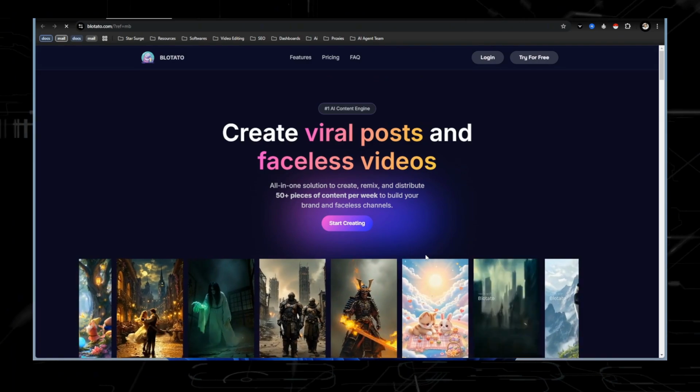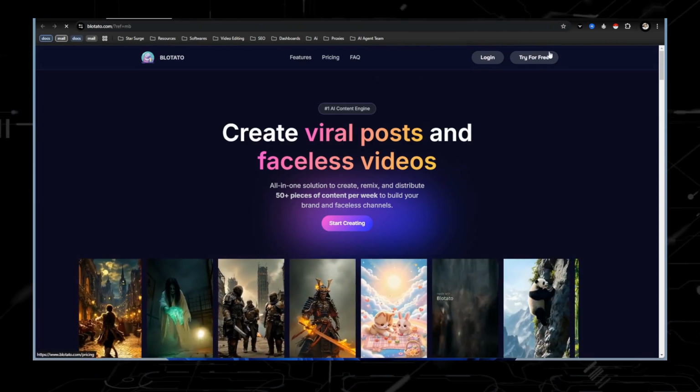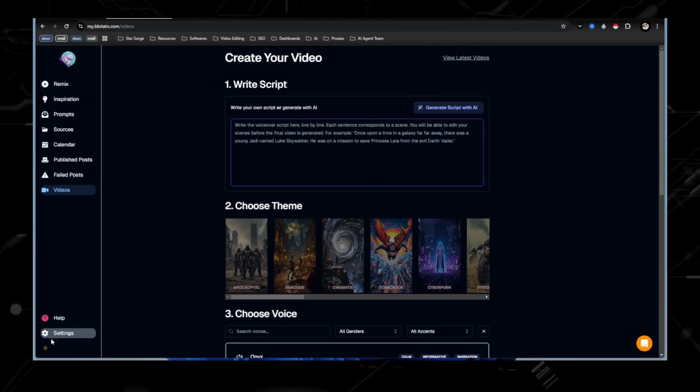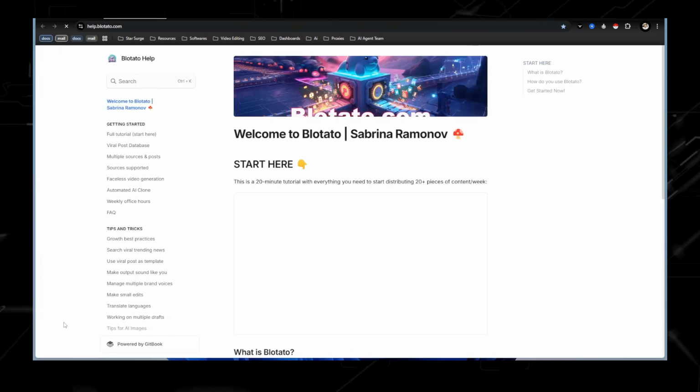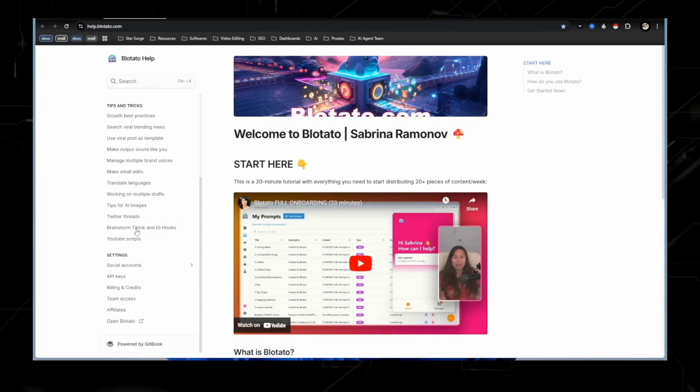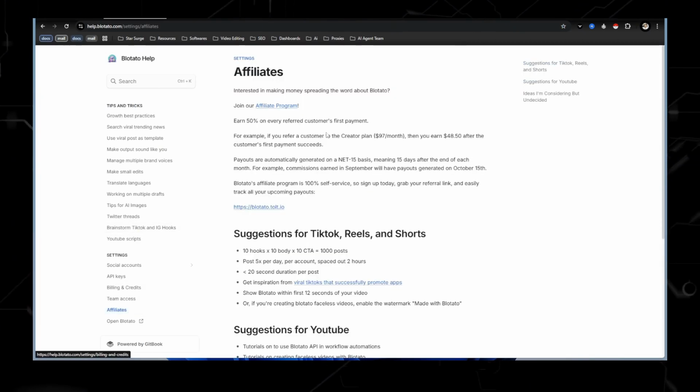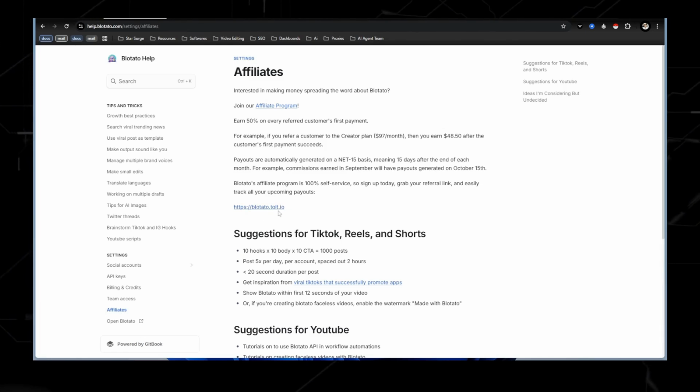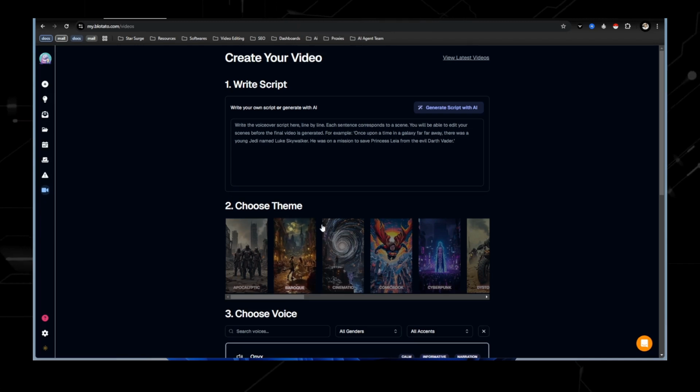So just to cover that real quick, you're going to need to sign up for free. Once you log in, you're going to come down here to help, and then you're going to want to scroll down where it says affiliate, and this is how you join the affiliate program right here to get your link. Now, once you have your link, you can actually start creating faceless videos using this tool right here.